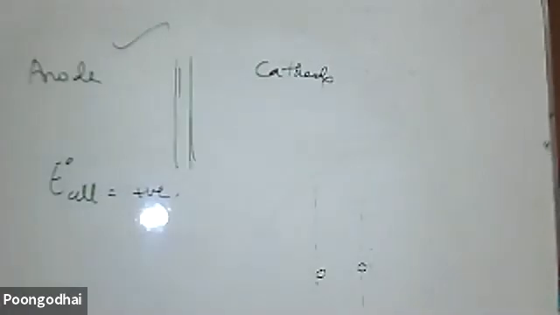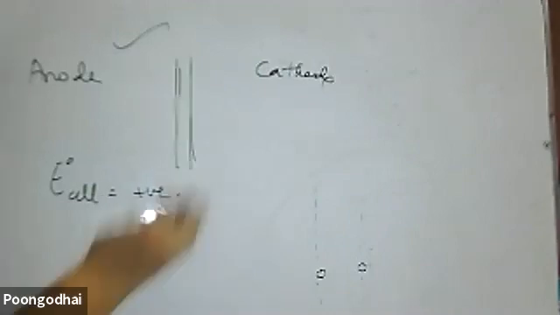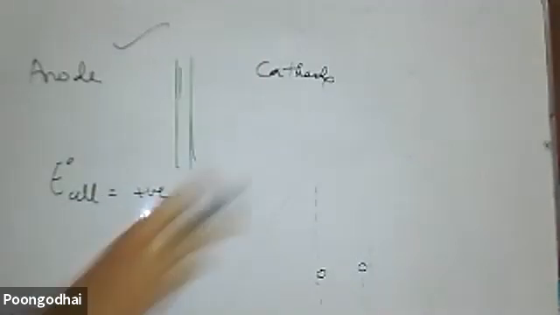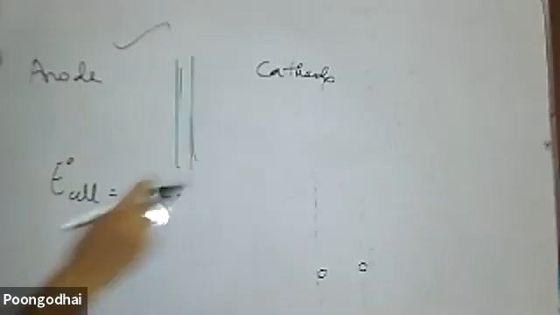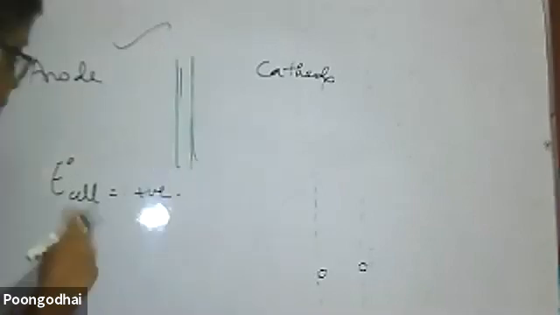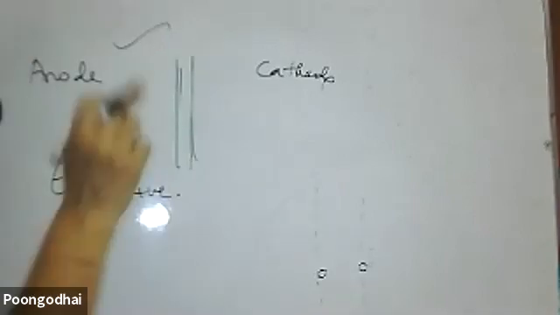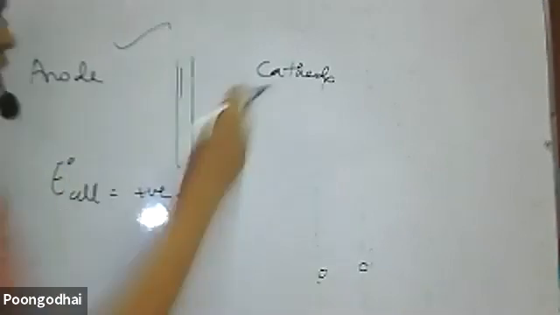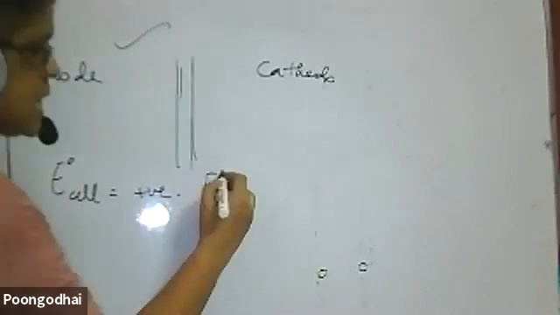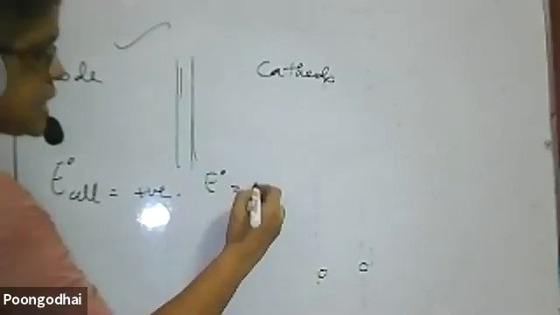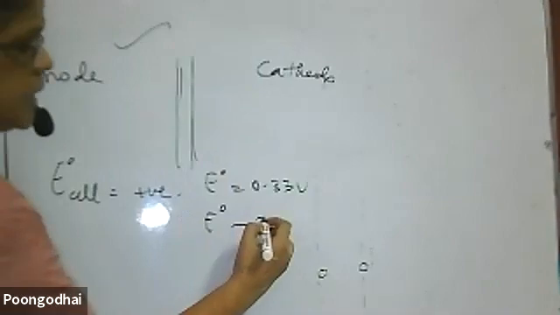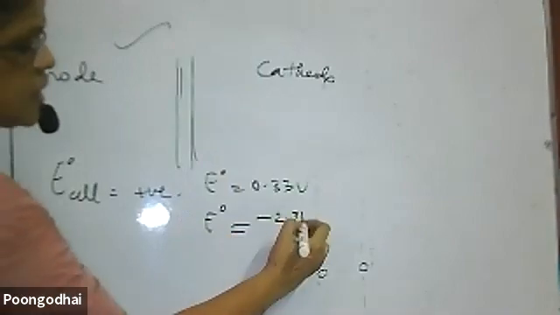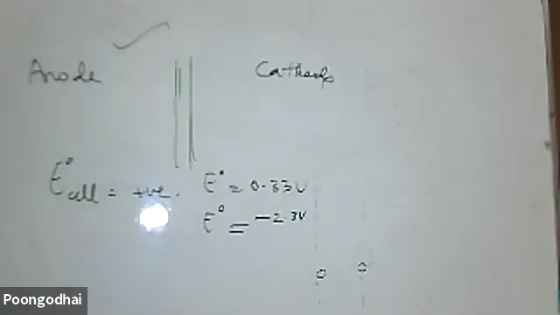So how am I to write down? If they give two half cells, in the half cell you have to find out the E0 value. The more negative the E0 value, the more it should be the anode. The higher value will be the cathode. For example, one cell E0 is 0.33 volt, another cell E0 is equal to minus 2.3 volt, which will be the anode.